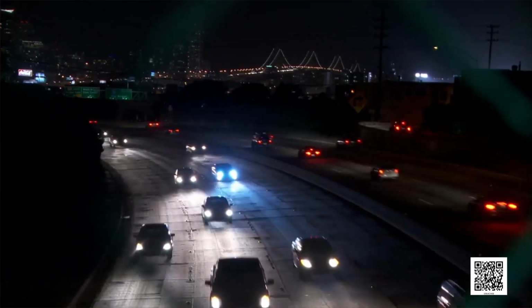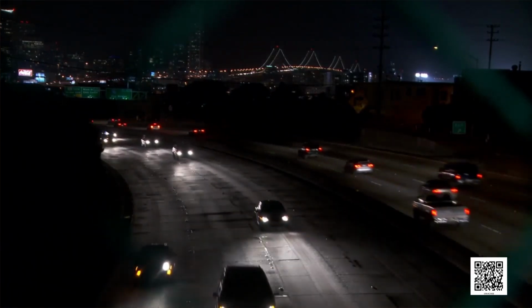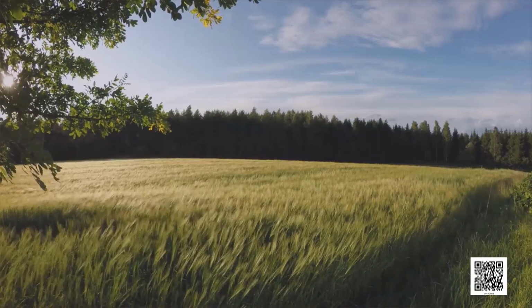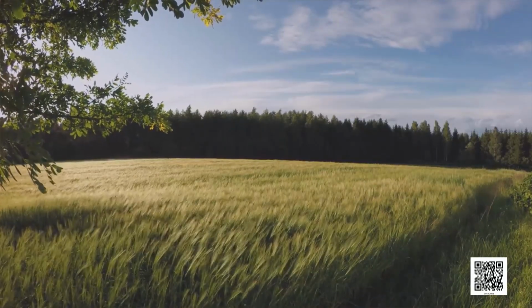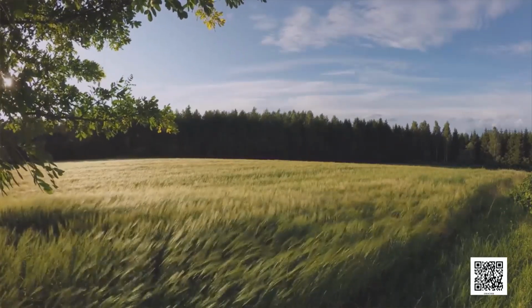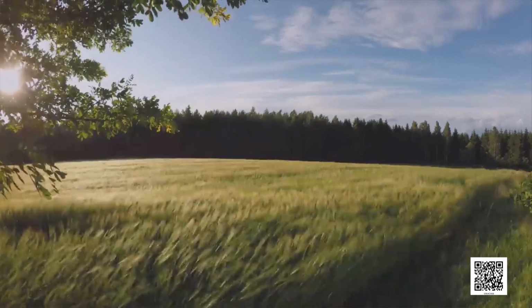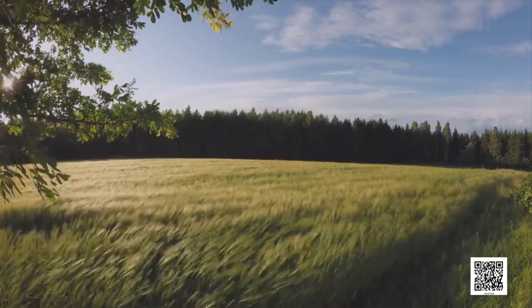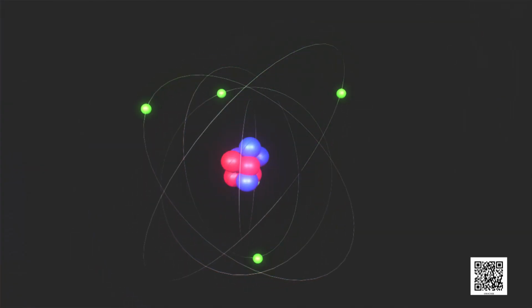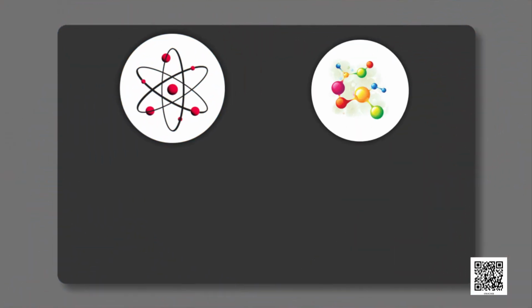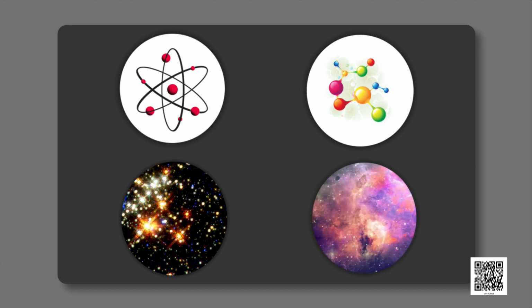In everyday life, we see some objects at rest and others in motion. Even the air around us is in motion. However, we are not able to see air moving. Motion of air can be inferred by observing the movement of dust particles, branches, and leaves of trees. Even the smallest particle called atom is also in motion. Atoms, molecules, planets, stars and galaxies are all in motion.